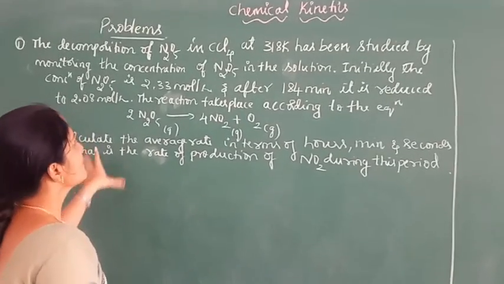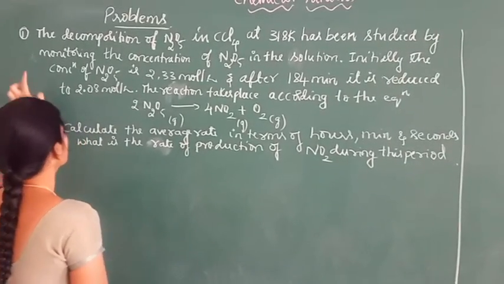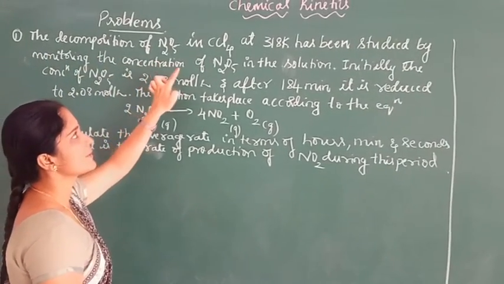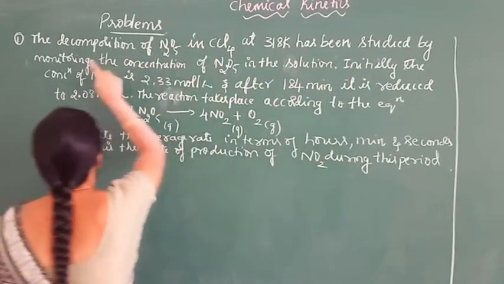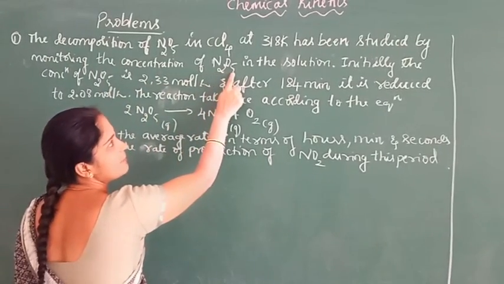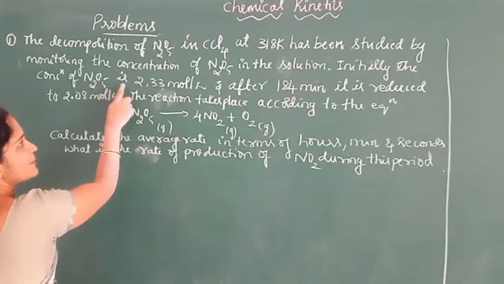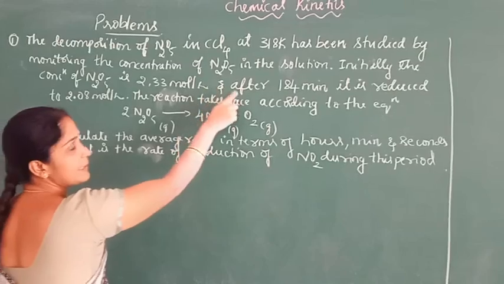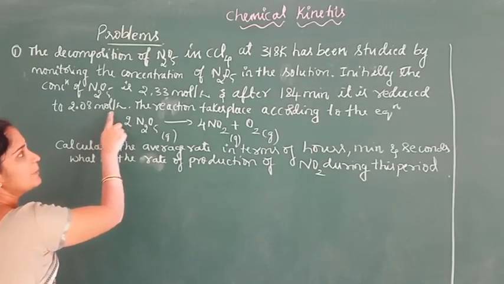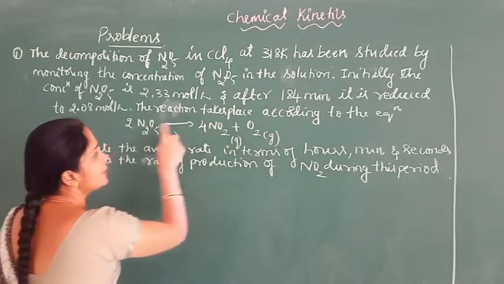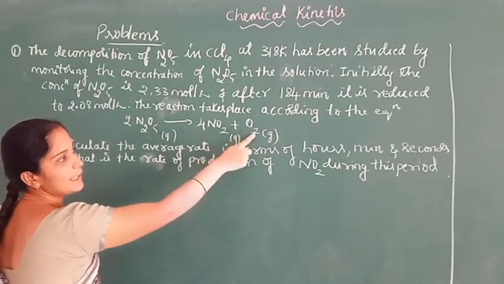We will go on to some important problems on chemical kinetics. So the first problem is the decomposition of nitrogen pentoxide in carbon tetrachloride at 318 Kelvin has been studied by monitoring the concentration of nitrogen pentoxide in the solution. Initially the concentration of nitrogen pentoxide is 2.33 mole per liter and after 184 minutes it is reduced to 2.08 mole per liter. The reaction takes place according to the equation. The decomposition of nitrogen pentoxide gives NO2 and oxygen.